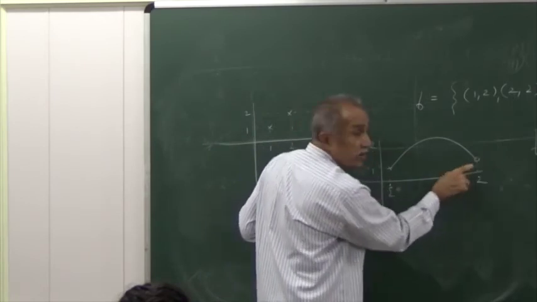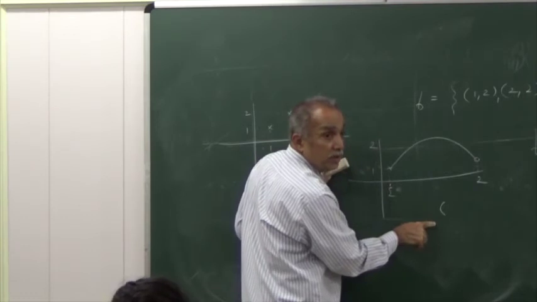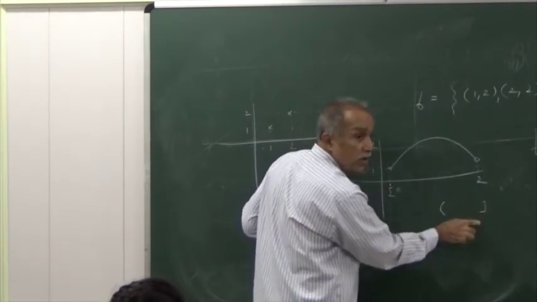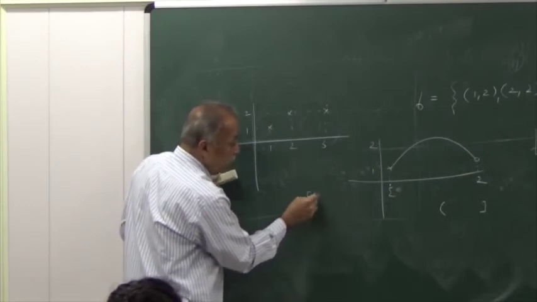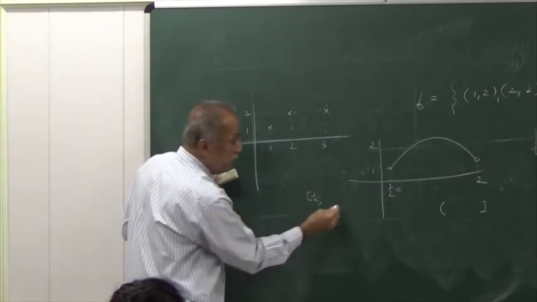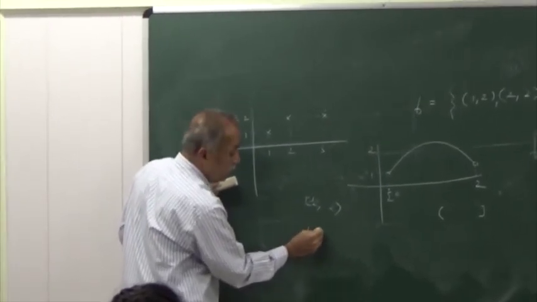This means point is not a part of the graph. This means point is not to be included in the graph. This means point is a part of the graph. So domain will be closed at half, open at 2, and range is, even 2 is attained by the function, so the range will be closed interval. Okay.